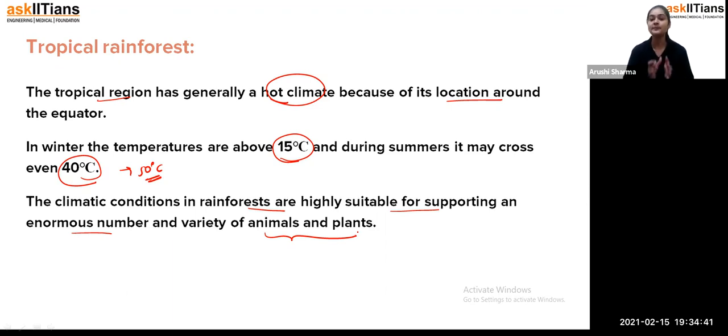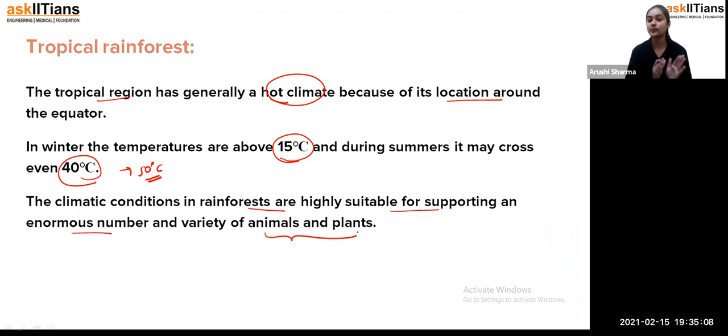Fine. So in the tropical rainforest region, students, we get both types of conditions, winter and summer. That's why it is a hot climate, because you can see that the temperature is generally high overall. So that's how we consider it a hot climate. It is located around the equator, and many of the plants and animals are suited to that climatic condition, because we get both winter and summer.